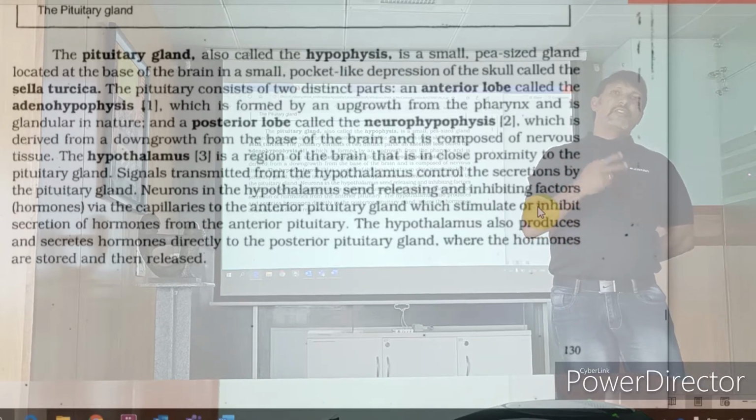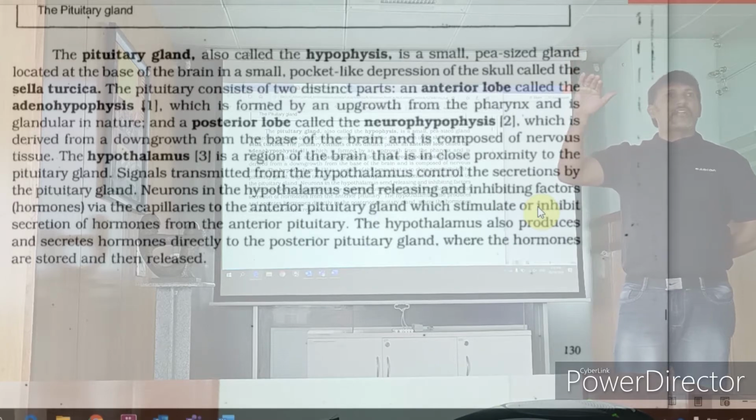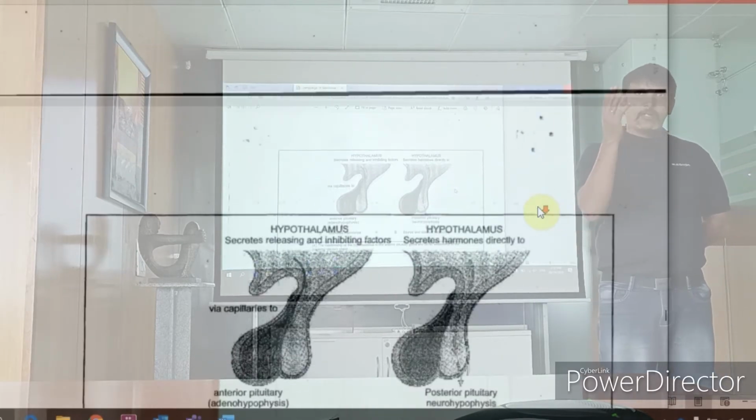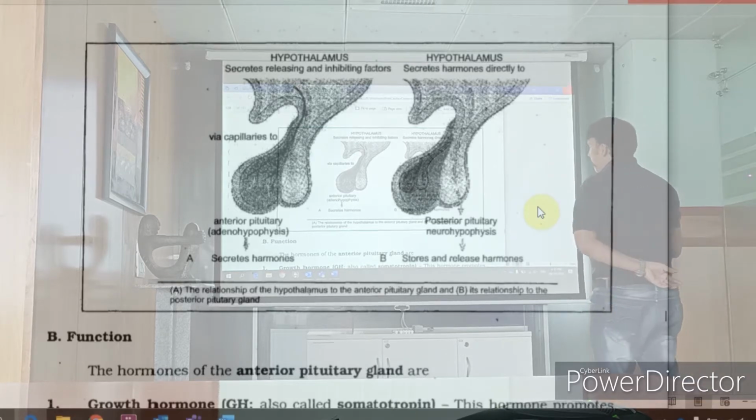it. Posterior has 2. We're going to read about it, and again, what is the normal function? What happens if it is in excess? What happens if it is low? Yes. Diabetes, you have heard like that, right? We're going to come across this. There are 2 types like that. We're going to read about it. Okay.